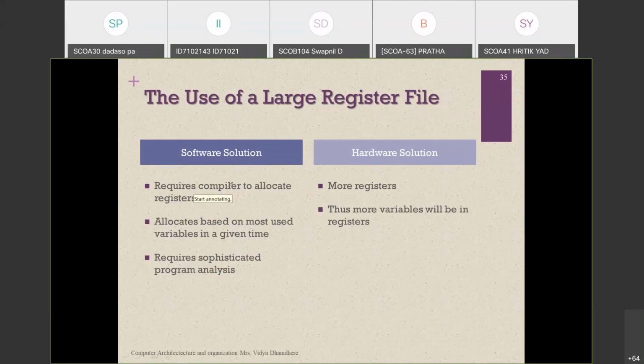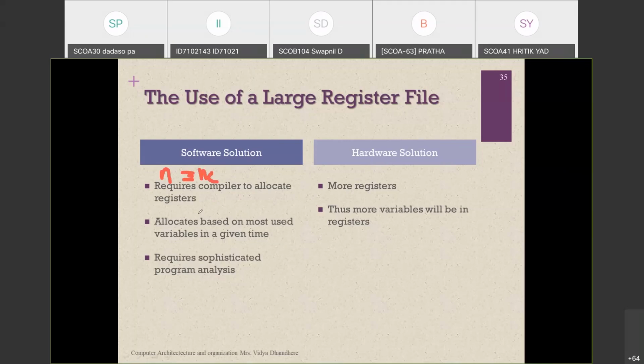So we require the compiler to allocate the registers. How many registers are there? For example, n registers are there, and they will be allocated to the compiler for the allocation task. So NC is nothing but the compiler registers. Like this, we can allocate them in a software solution, which is required.